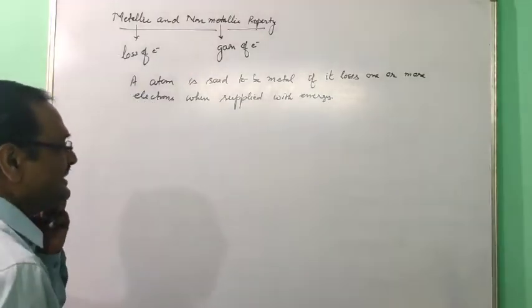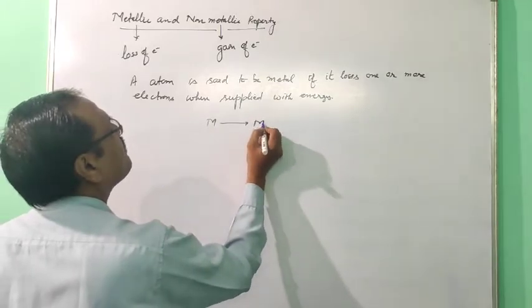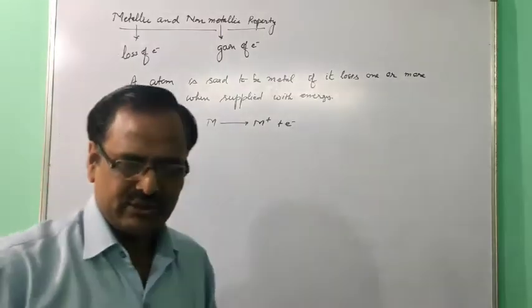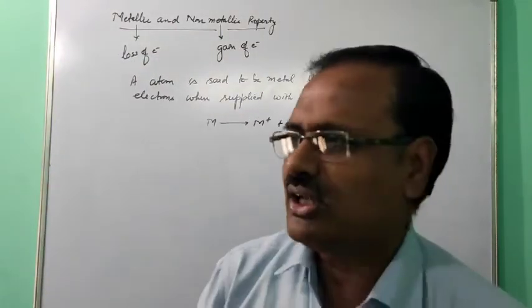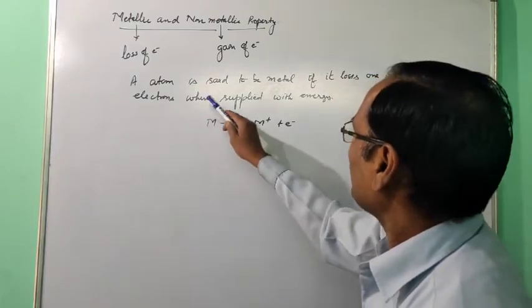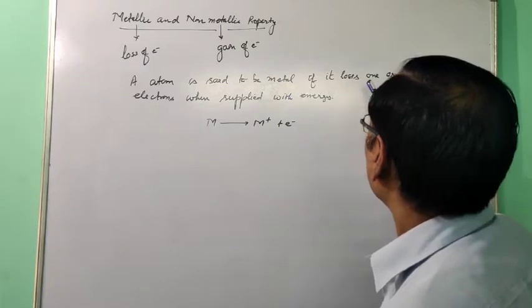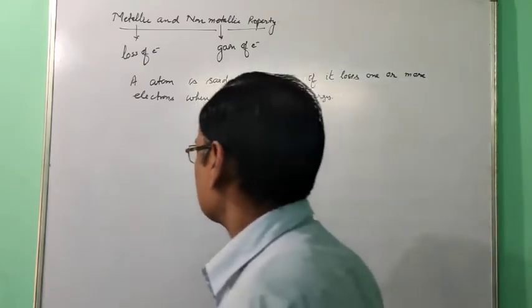We can write like this: M forming M plus, and one electron is lost. So that's why I told you that metallic character is explained by loss of electron. So an atom is said to be metal if it loses one or more electrons when supplied with energy.